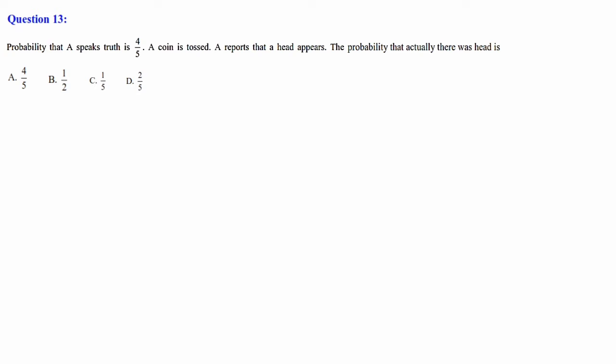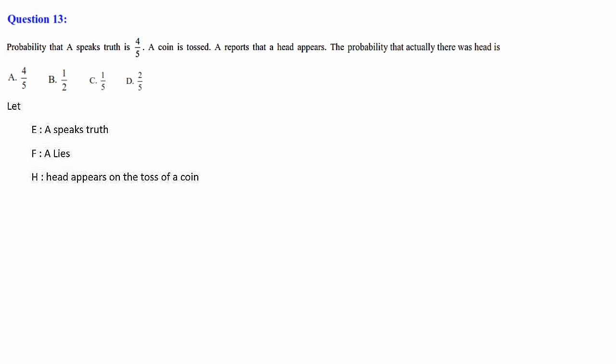It depends upon the credibility, or the probability, of him speaking the truth. That is 4 by 5. We don't know whether he is speaking the truth or not. The probability that actually there was a head is... out of these four, one option we have to take.